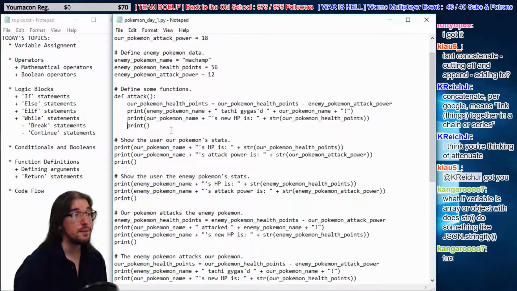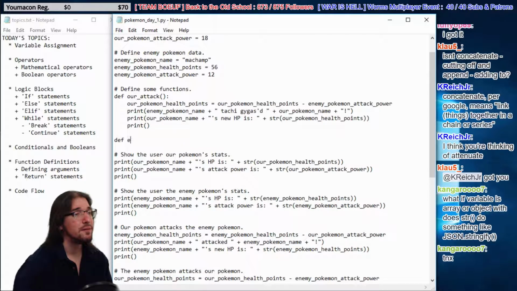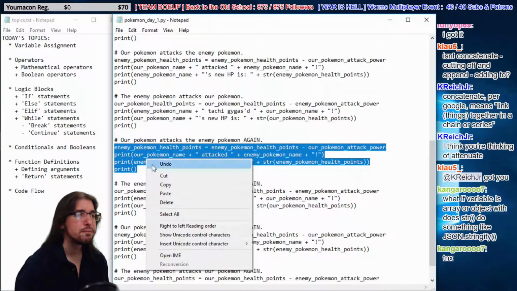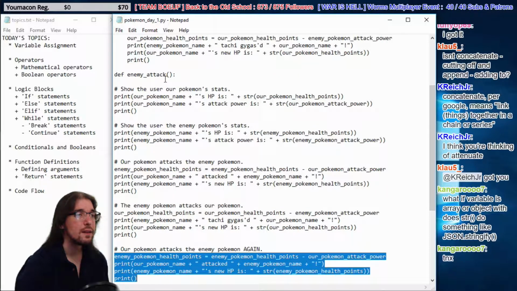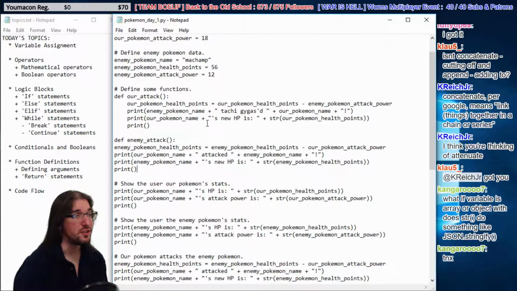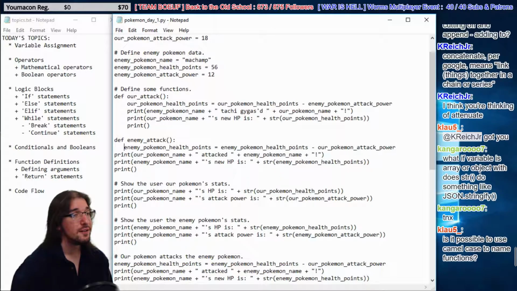All right, let's call this Pikachu attack. Okay, and we'll make another function called, we'll call it our attack, right? Because it's not really going to always be Pikachu. We know it's our Pokemon. Then we're going to define enemy attack. Let's go with that code down here. Use the enemy's attack code. I want to warn you guys, we have a bug on our hands already. I'm just doing this for your education, but we're going to have some problems here.